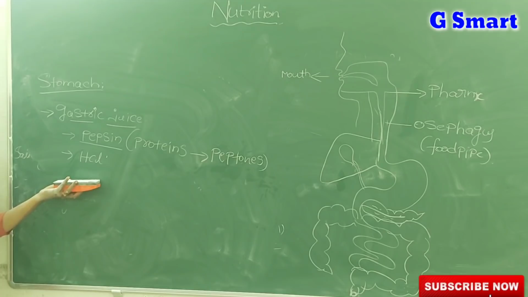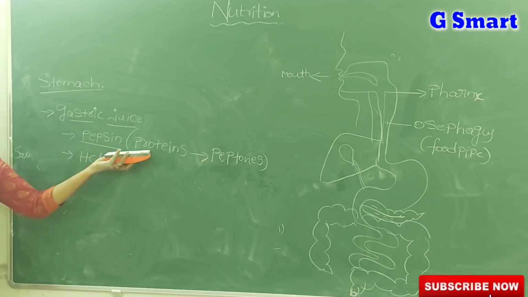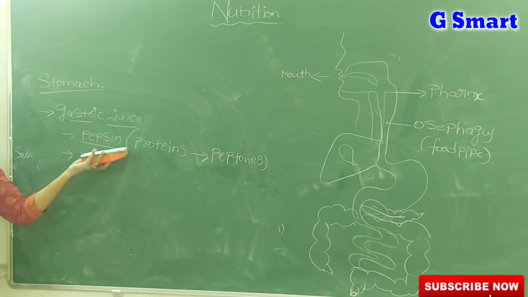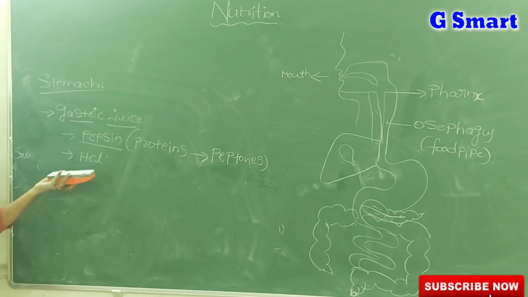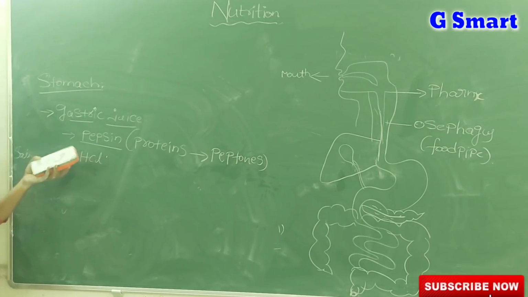What is the function of HCl? It creates an acidic medium. That acidic medium enables the better digestion of proteins and also activates the pepsin enzyme. And one more important function of hydrochloric acid is that it helps to disinfect the food by killing any harmful pathogens or germs present in the food.